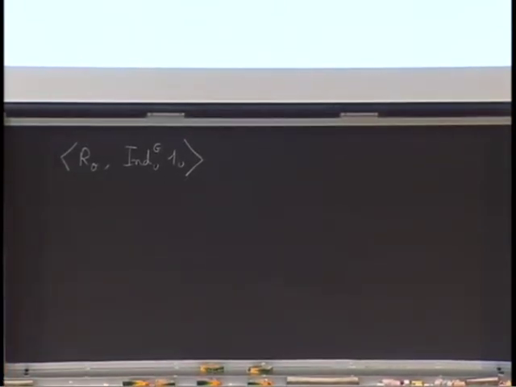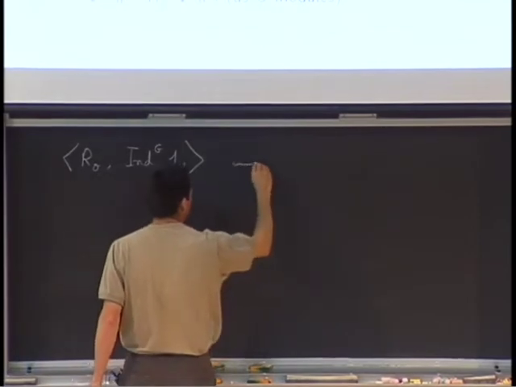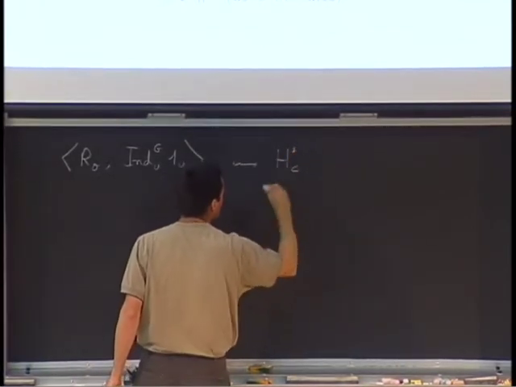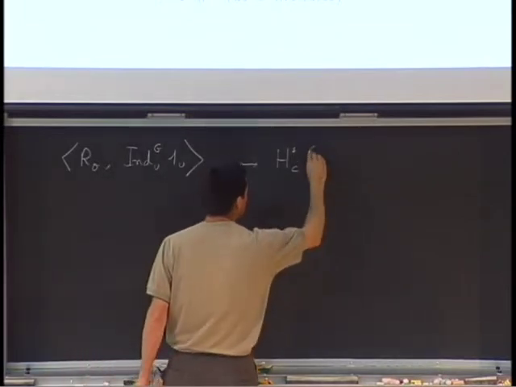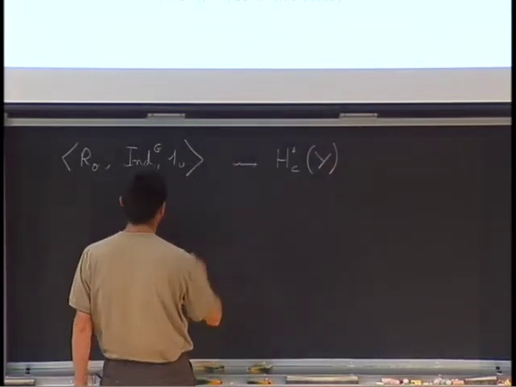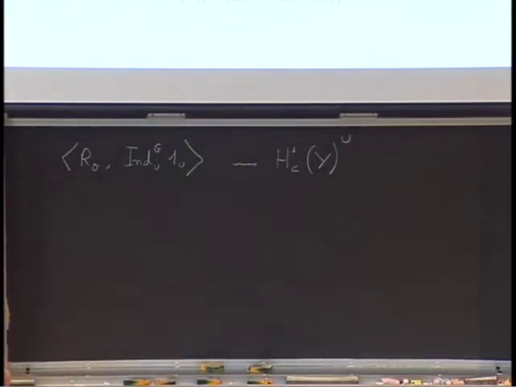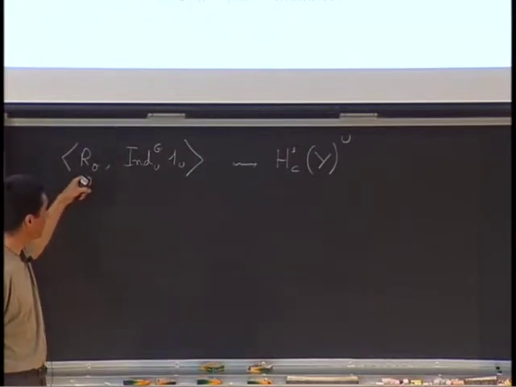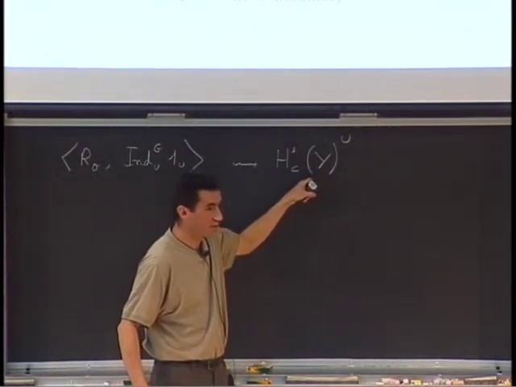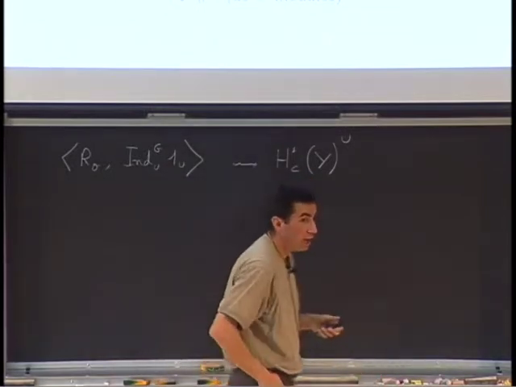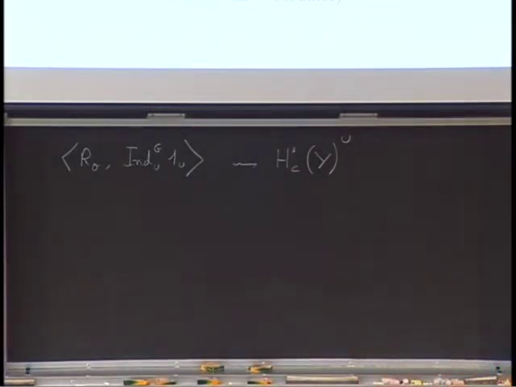But for computing this, I need to understand the fixed points under U in the variety Y, because of rule 5. Here I'm just computing the U invariants in R theta. So I need to compute the U invariants in this cohomology group. And the U invariants here are given again by the quotient. So I also need to compute another quotient, not the quotient by mu q plus 1, but the quotient by U. Okay, so let's do it.